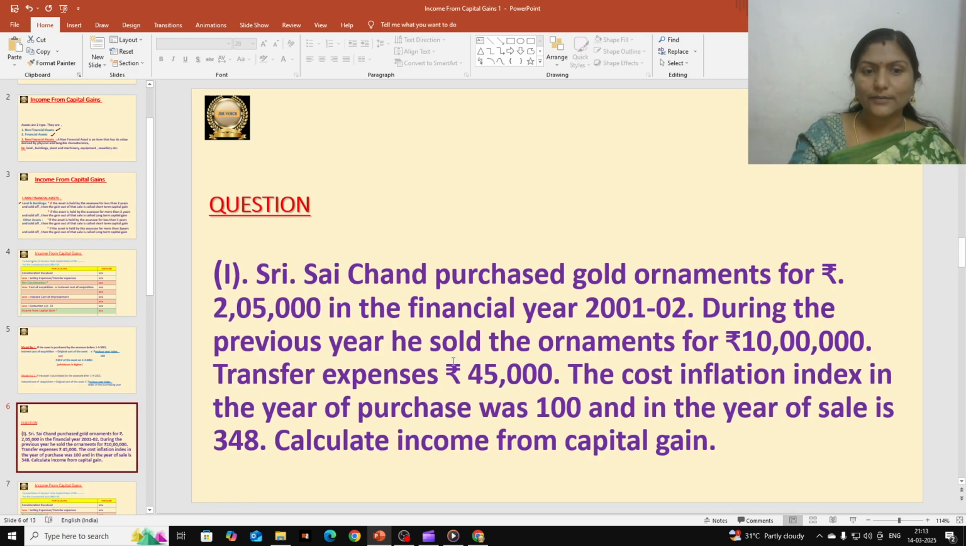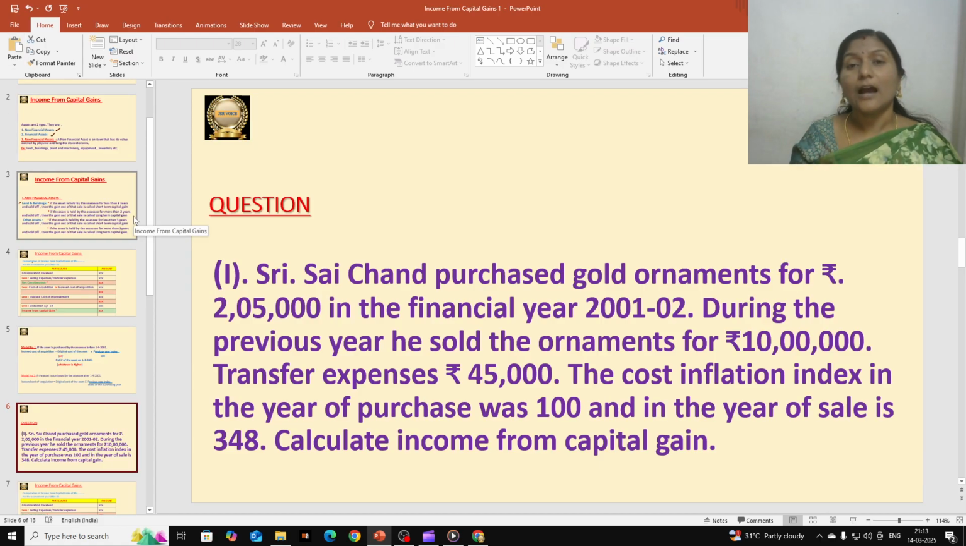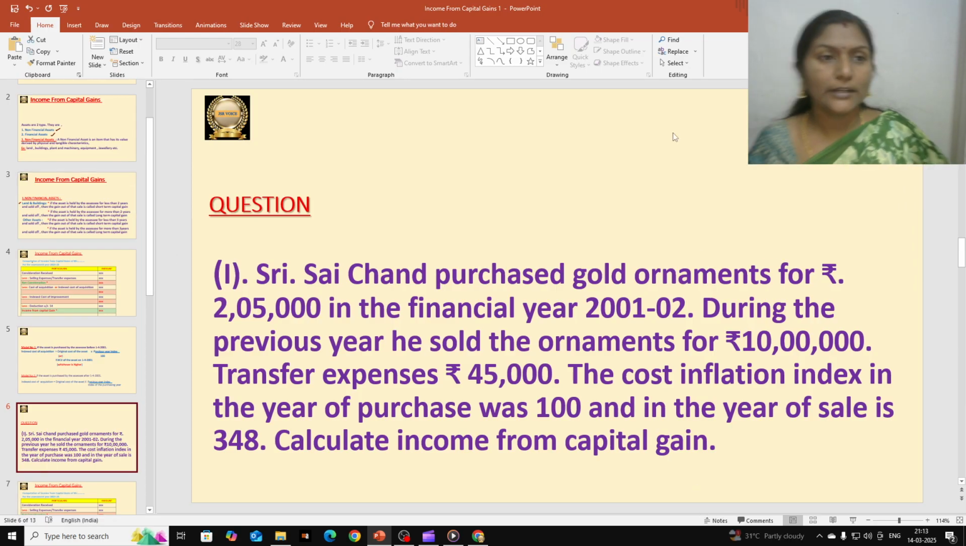So let us discuss one question. This is one question that I am going to discuss with you for income from capital gain calculation. I have been telling everyone in every video that understanding the question is very important. Once you understand the question, if you know the procedure to do the solution, then you will get the answer easily and correctly. Okay, so let us go to the discussion.